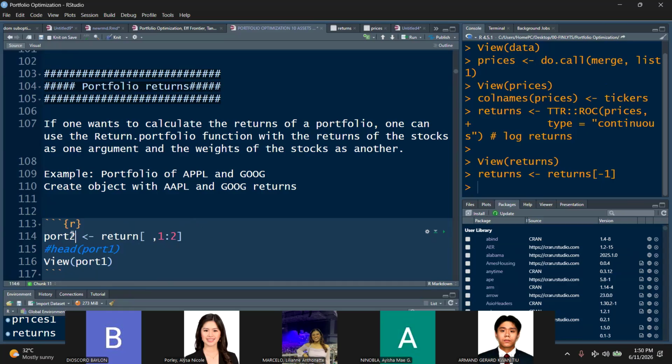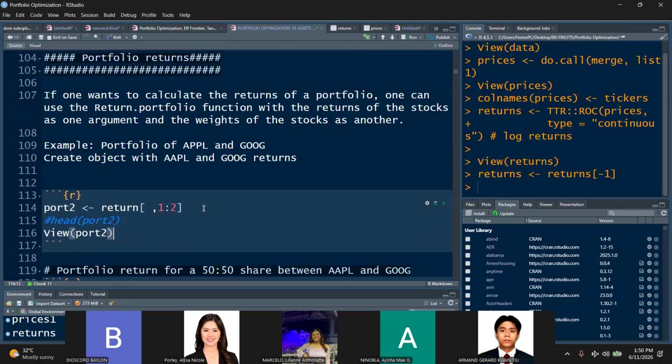So let's call this portfolio of two assets. Sorry, Control Z. Okay, so you can write this now. Let's create this object called port2, and it's a subset from your returns. We include all the rows and just the first two columns.